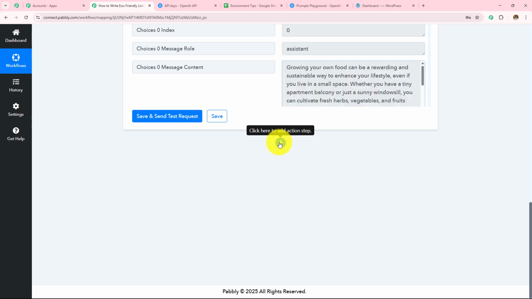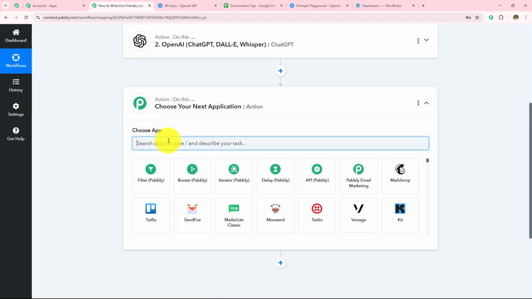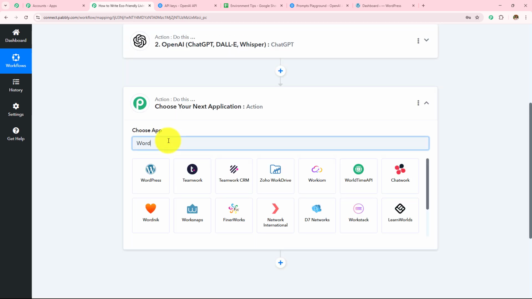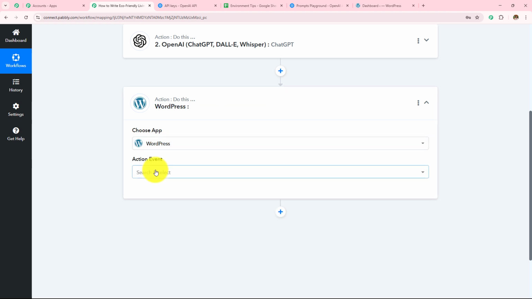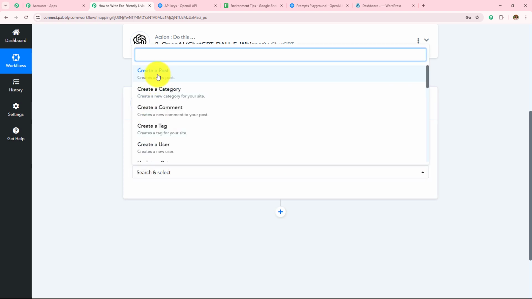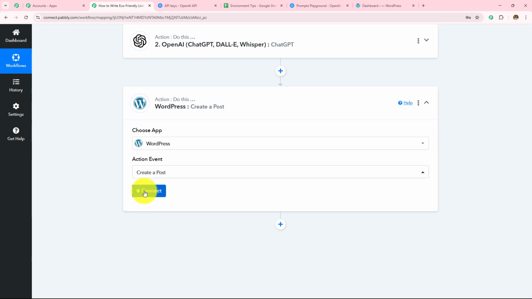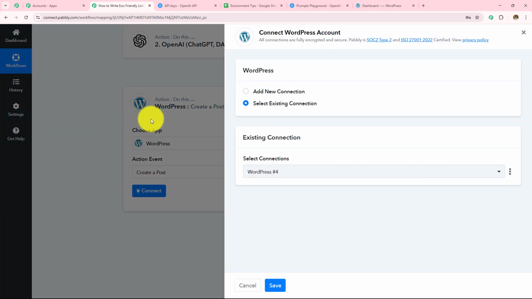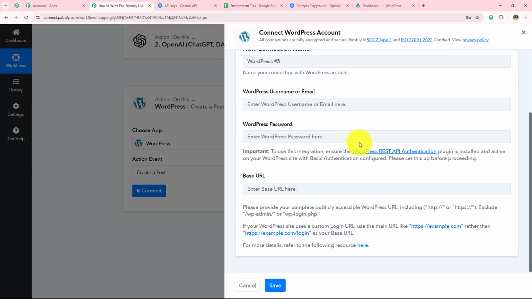So for that, I'm going to click on this add action step button, and then in my action application, I will be selecting WordPress. And then in my action event, as I'm going to create a post, I'm going to select this and then click on this connect. If you have an existing connection, go with save. If you don't have one, click on this add new connection. And now to make this connection, we have to enter the email and the password, which means we need to enter the login credentials. And then we need to enter this base URL.